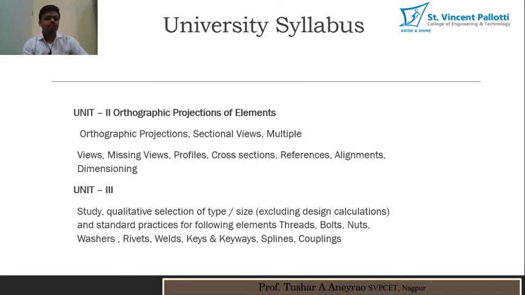In unit number 3, you have to study the qualitative selection of type and size, excluding design calculation, for bolts, nuts, washers, rivets, welds, keys, keyways, splines and couplings. All of these are standard machine components. How those machine components are drawn and what their types are, we have to learn in unit number 3.